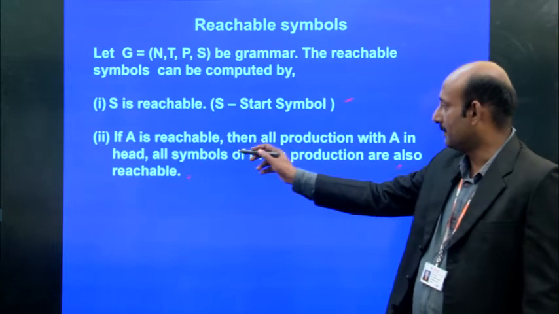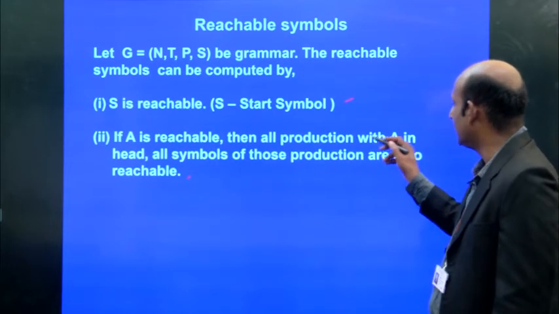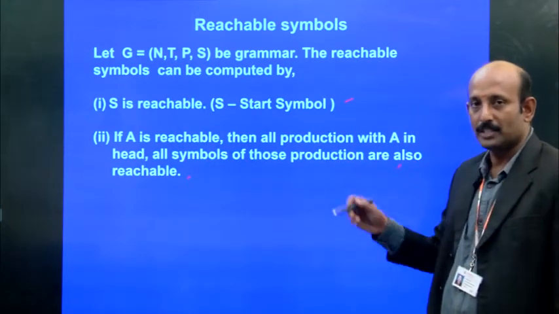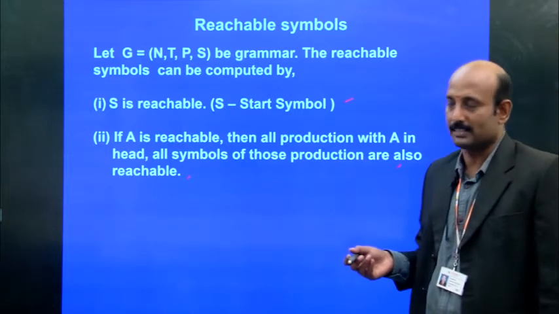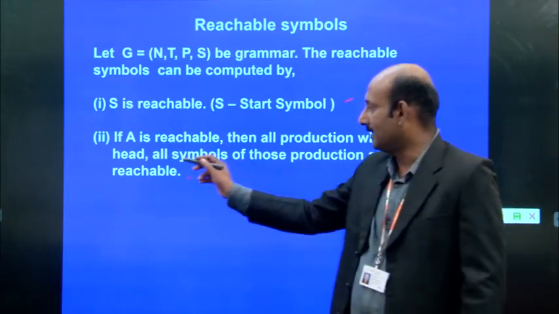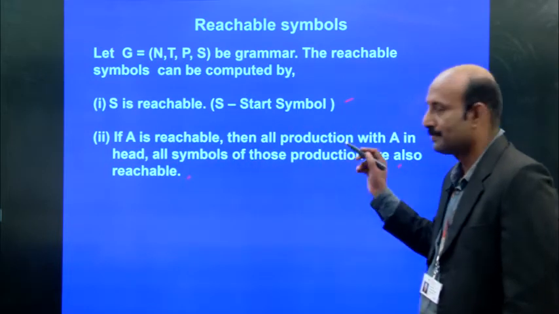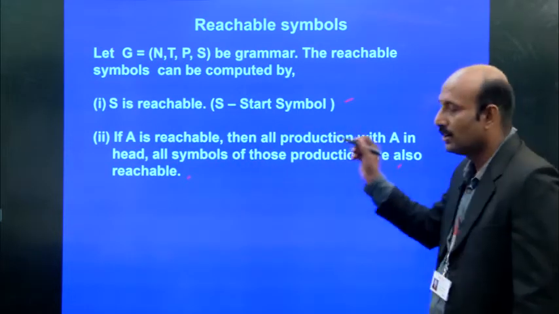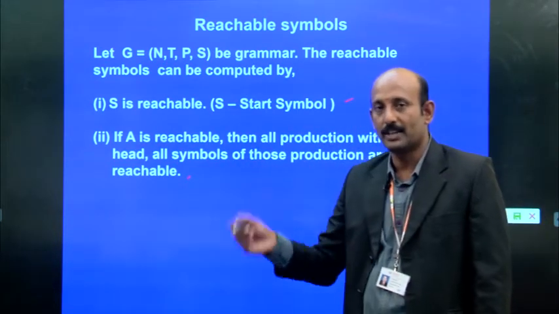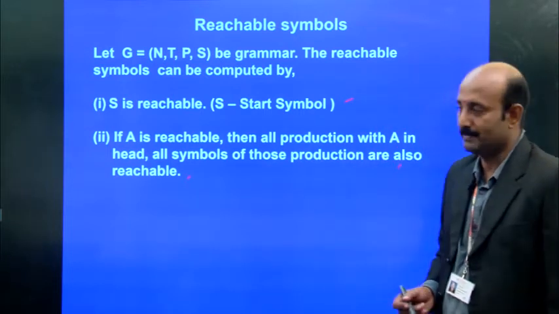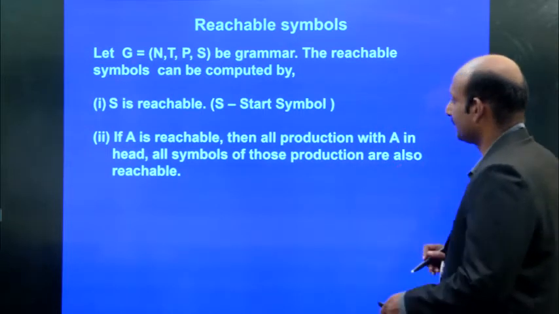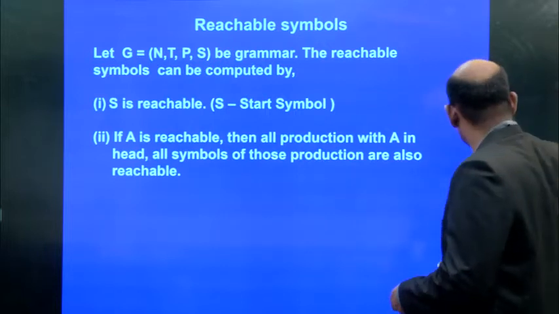If A is reachable, then all the productions with A in the head, and all symbols of those productions, are also reachable. So it must produce the terminal symbol. That is what it is saying.